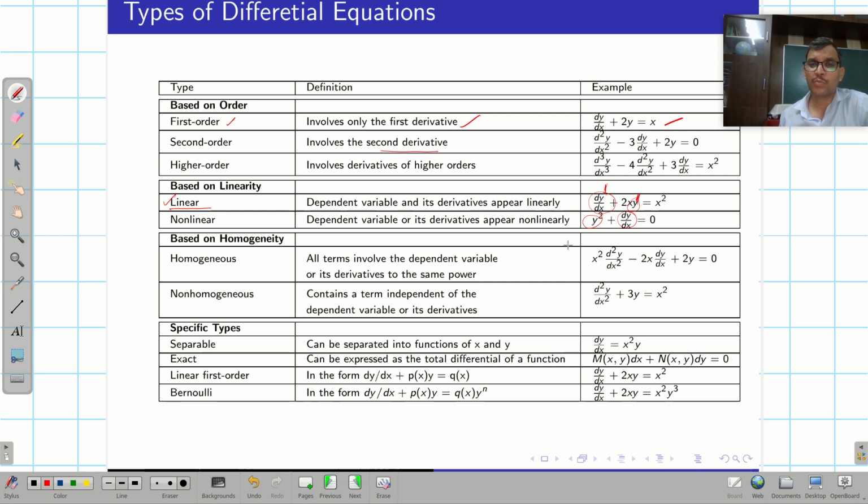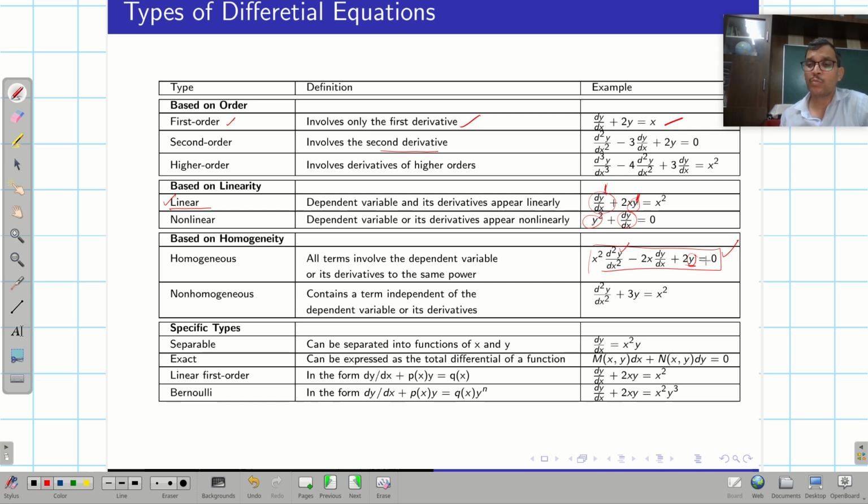Then based on homogeneity, for example, all terms involve the dependent variable or its derivatives, and nothing else is sitting there. Then it is said to be a homogeneous differential equation.